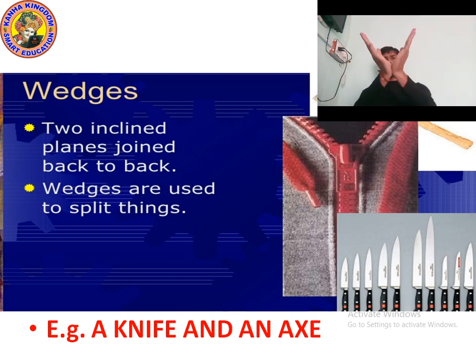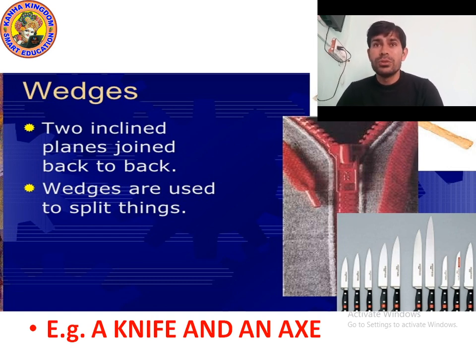Two inclined planes, you can see. You might have seen an X; it has two inclined planes. The front part is sharp, and the back side part is blunt. You have seen this in the knife. Wedges are used to split things. Yes, they are used to split things.